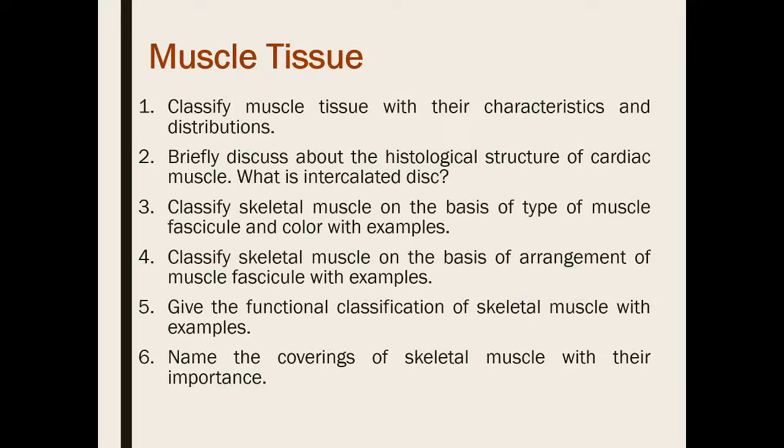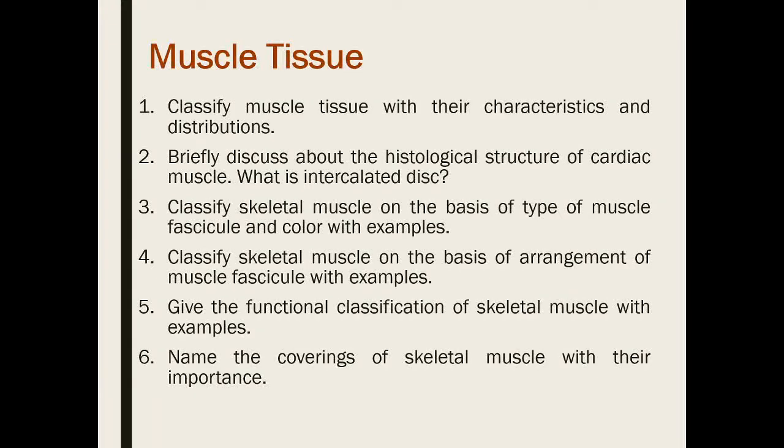What is intercalated disc? Histological structure, you know that they are striated muscle. They have branches, that means side branches are there. This striation is the cross striation. A single nucleus is present in the cell, and also intercalated disc. Intercalated disc is nothing but the junctional complex, maybe having desmosomes and also gap junctions as well.